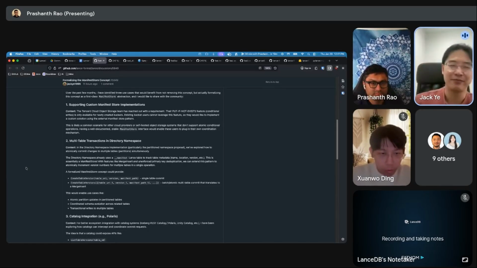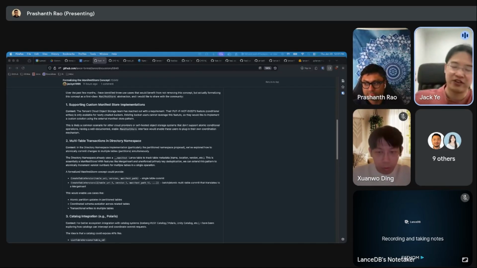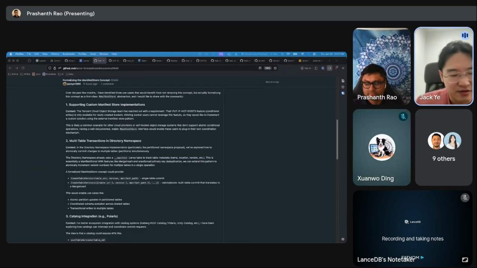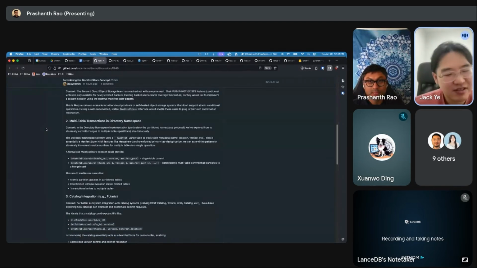So that table essentially becomes a manifest store, and we can atomically update the version of multiple tables by committing to that lens table. You can imagine that in the manifest store, we can add an API to atomically increment the version of multiple tables at the same time, and that will satisfy the requirement.